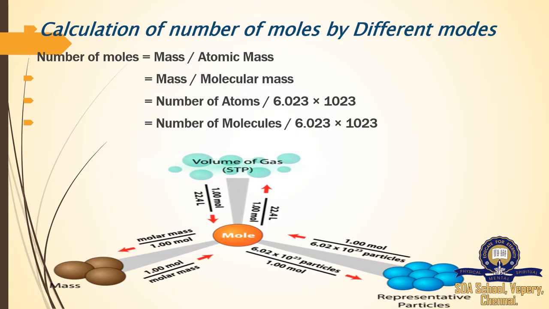Next, the mole to volume of a gas. For the volume of a gas, we have a condition STP. In this STP, 1 mole is equal to 22.4 liter. It is a standard temperature and pressure measurement. Next, the same thing we need to convert to volume of a gas. For the reverse, we can use the formula 22.4 liter by 1 mole, so we can get a mole. So whatever the particles, mass or volume of a gas, we can convert that into a mole.